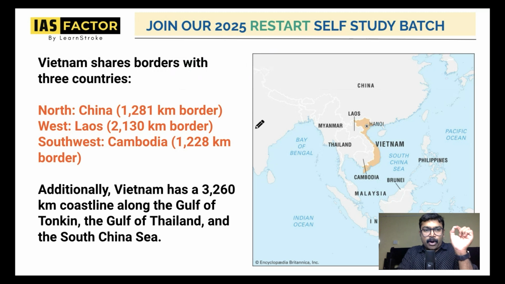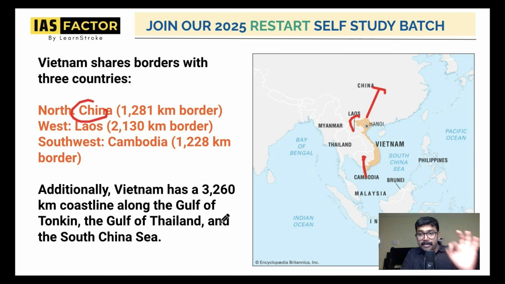Vietnam shares border with 3 countries. You have China. Definitely Vietnam has a border with China. And it has a border with Laos. And it has a border with Cambodia. Additionally, Vietnam has a 3,260 kilometer coastline on the Gulf of Tonkin, the Gulf of Thailand, and the South China Sea.